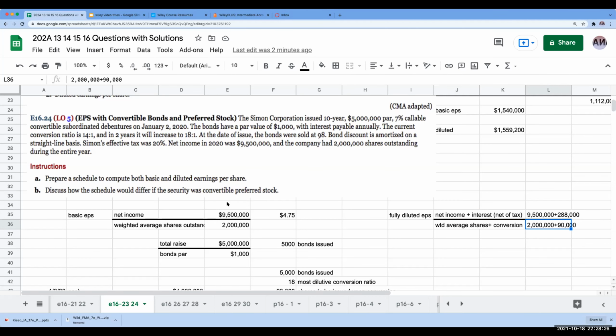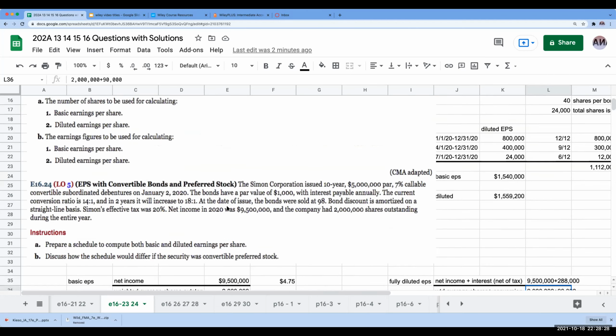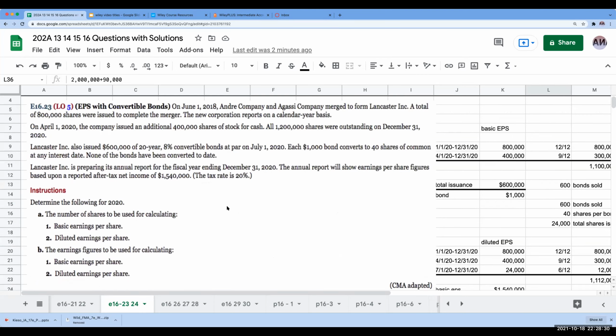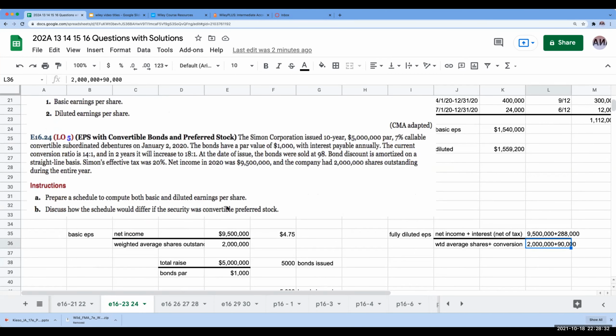So again, I want to thank you for joining me here today. That was exercises 16-23 and 16-24. I'm slowly getting through all of this. This has by far been probably one of the biggest learning experiences for me, just because this is probably one of the most challenging parts, but it is all coming back.